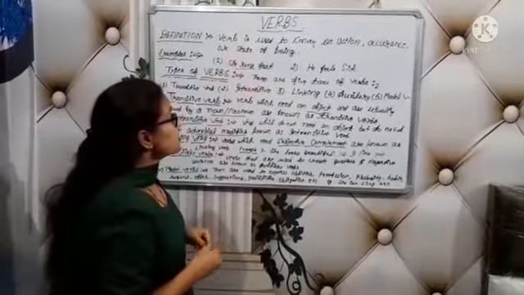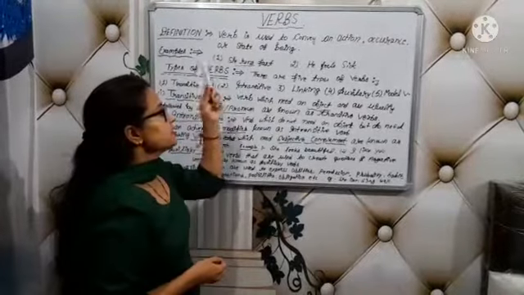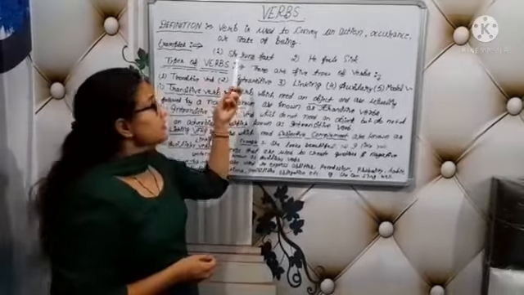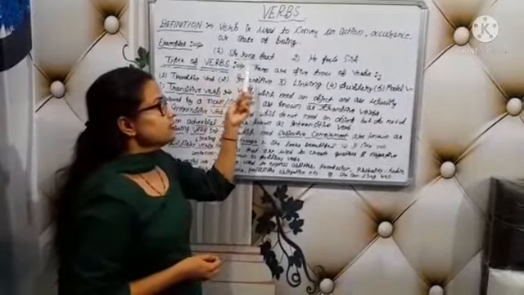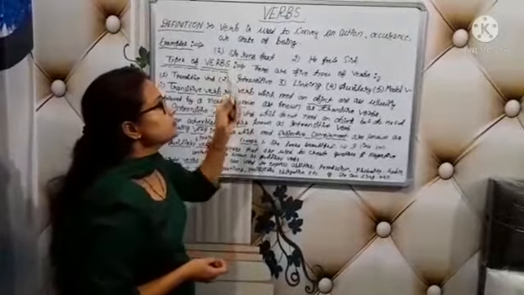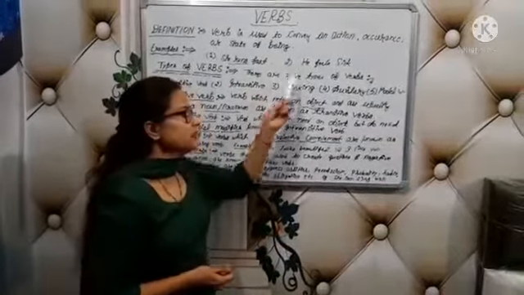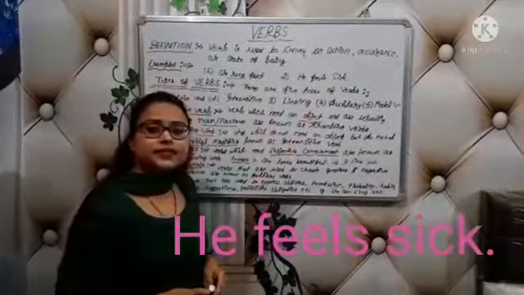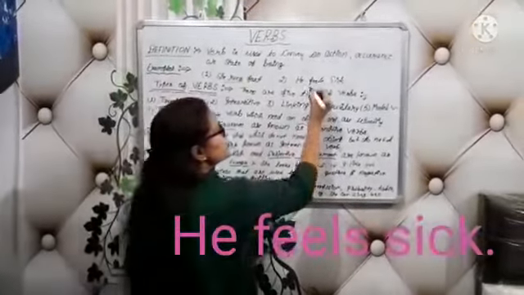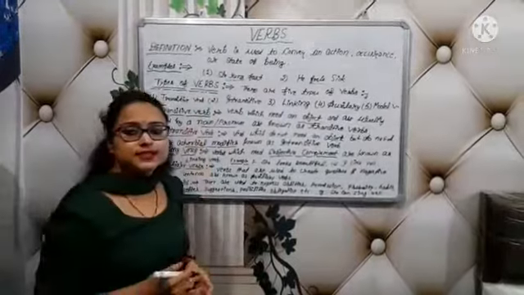It tells us what the subject does in the sentence. That is the verb. And the second example: he feels sick. Feels is a state of being in this sentence.